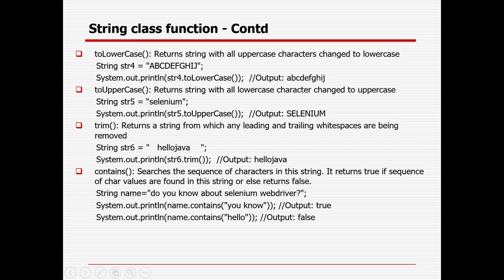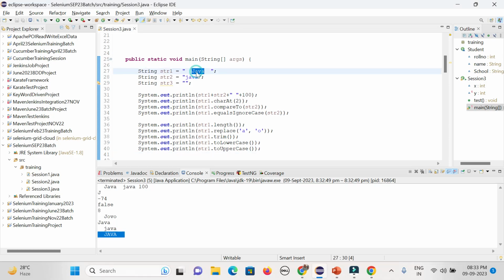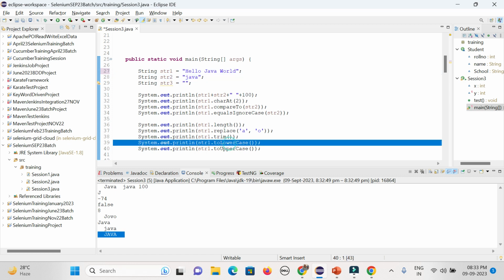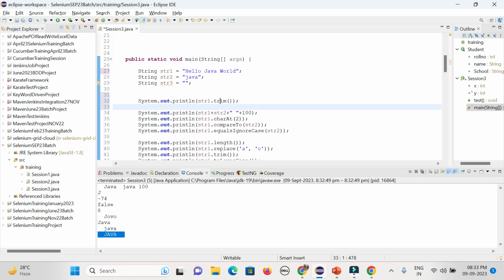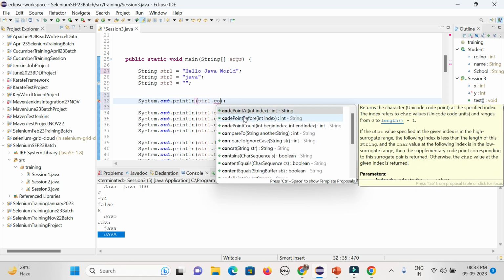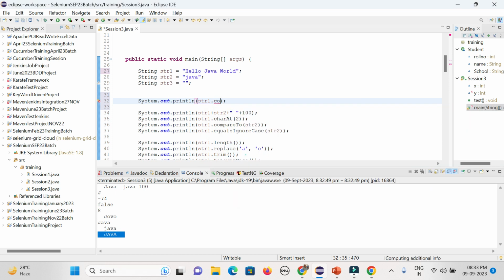Contains, in case some phrase is there, you can check whether that content is there. Suppose I change it to hello Java world. It can be a lot of phrases as well, right? Then you want to check whether it contains something, dot contains.